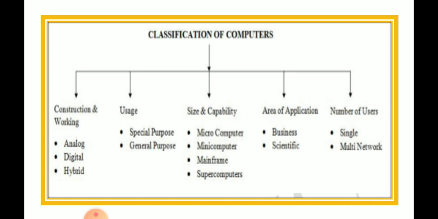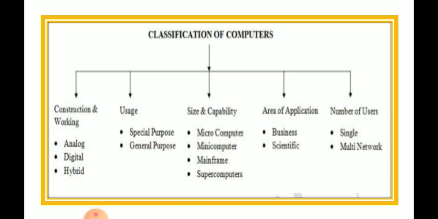And the next classification is area of application. So here area of application, it can be business, it can be scientific. So the computers which are used for scientific purposes are different than the computers which are used for business purposes. And the last is number of users. So there you have single and multi-network.